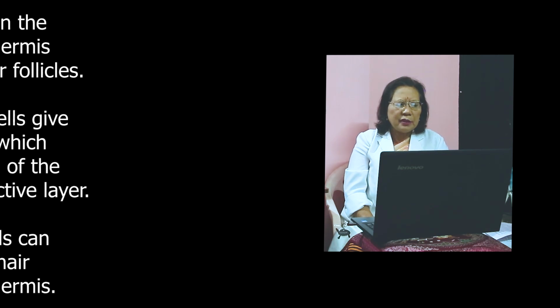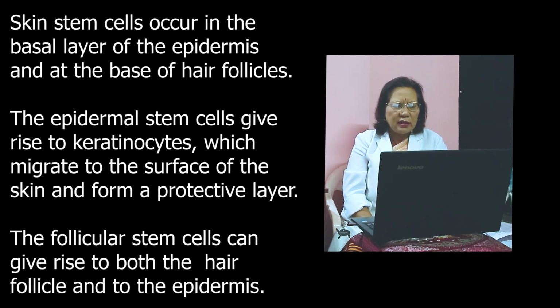And now, what happens to the skin stem cells? The skin stem cells occur in the basal layer of the epidermis and at the base of the hair follicles. The epidermal stem cells give rise to keratinocytes, which migrate to the surface of the skin and form a protective layer. The follicular stem cells can give rise to both the hair follicle and the dermis.